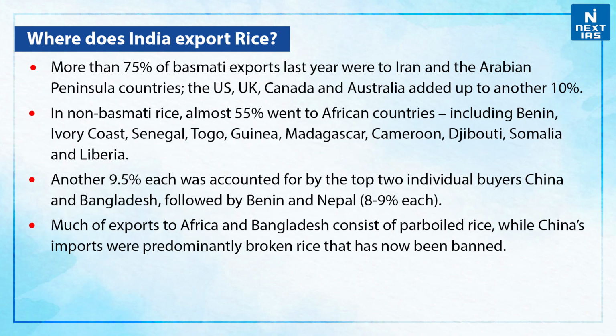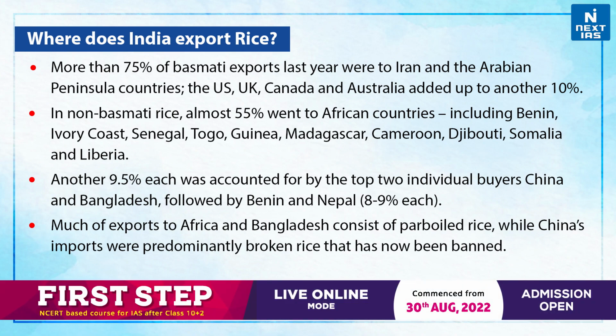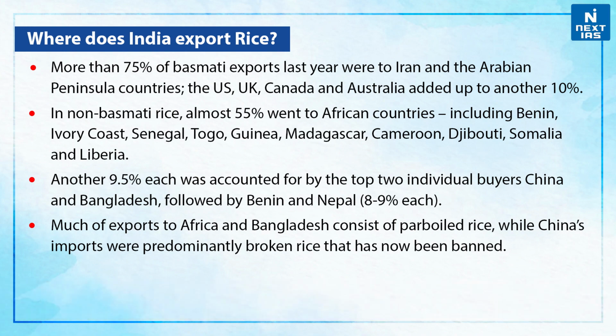Now, where does India export rice? More than 75% of Basmati exports last year were to Iran and the Arabian Peninsula countries. The US, UK, Canada, and Australia added up to another 10%. In non-Basmati rice, almost 55% went to African countries including Benin, Ivory Coast, Senegal, Togo, Guinea, Madagascar, Cameroon, Djibouti, Somalia, and Liberia.